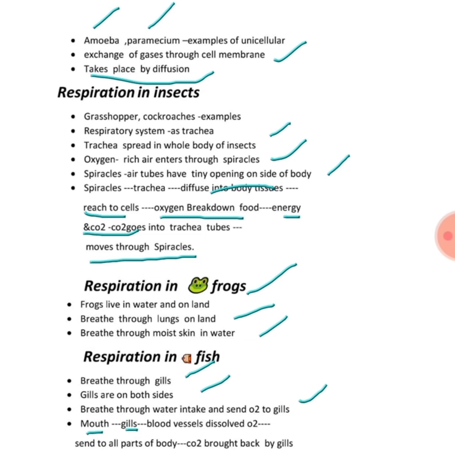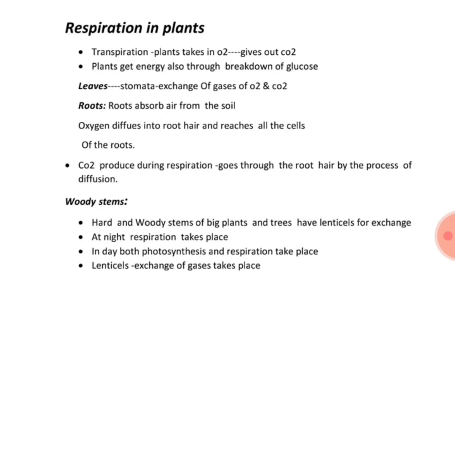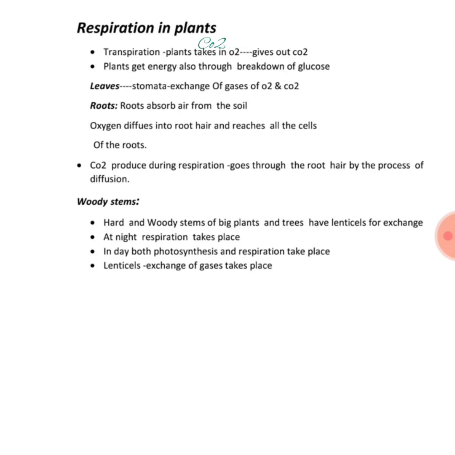Now after the gills, it is dissolved in the blood vessels and sent to all parts of the body. Means if oxygen is dissolving in the blood, then it is going to all parts of the body. And then after that, the CO2 comes out again through the gills and then to the mouth, and it is expelled out into the water. So this is how expelling into water is done.